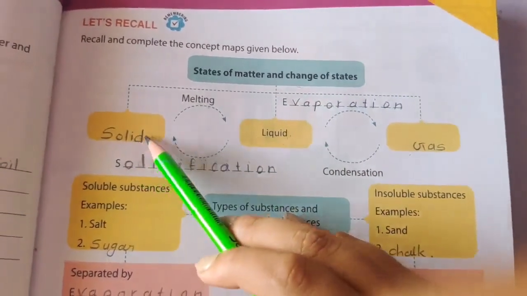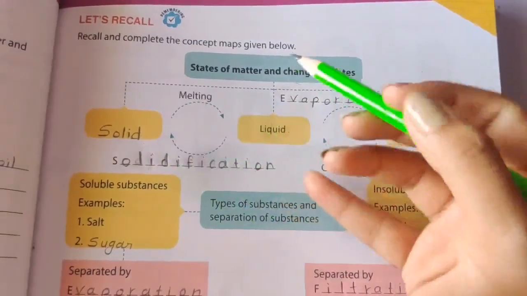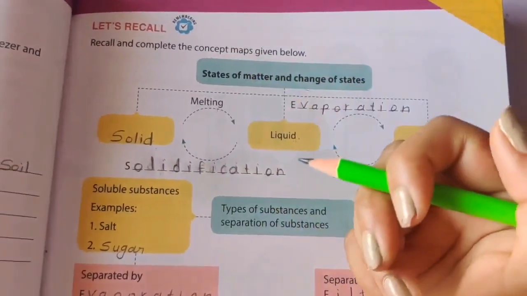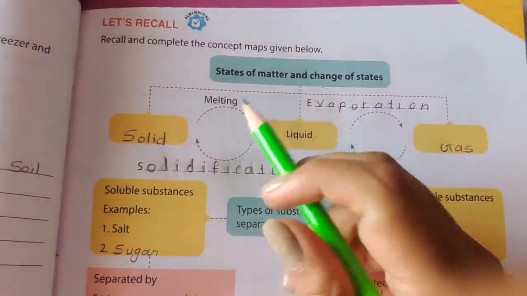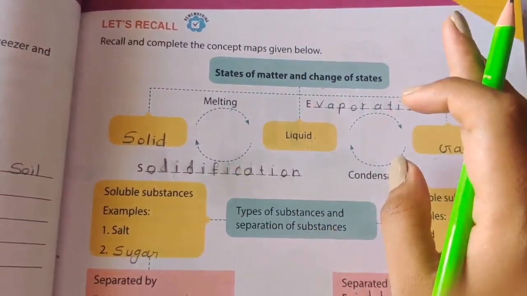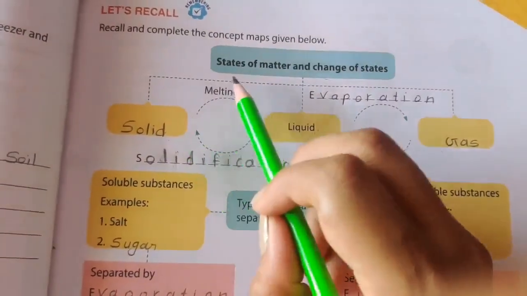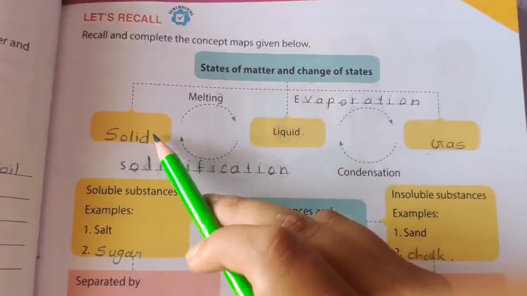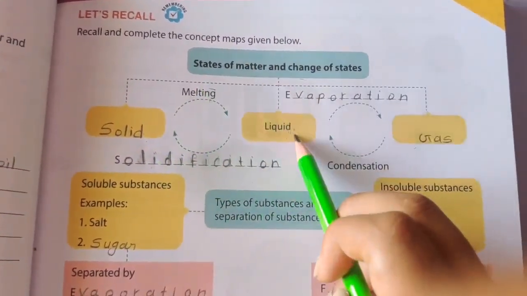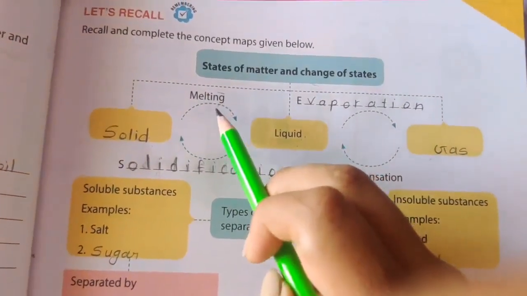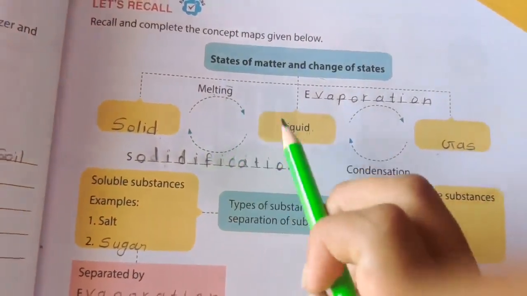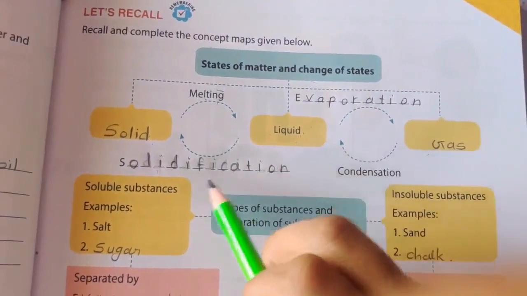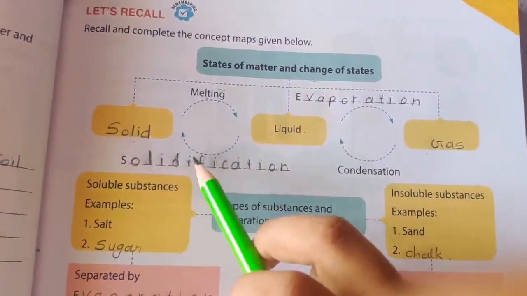For example, when we take out the ice cubes from the freezer and keep them at room temperature, then what will happen? The ice cube will melt and turn into liquid. So when solid turns into liquid on heating, it's called melting. And when liquid changes into solid on cooling, it is called solidification.